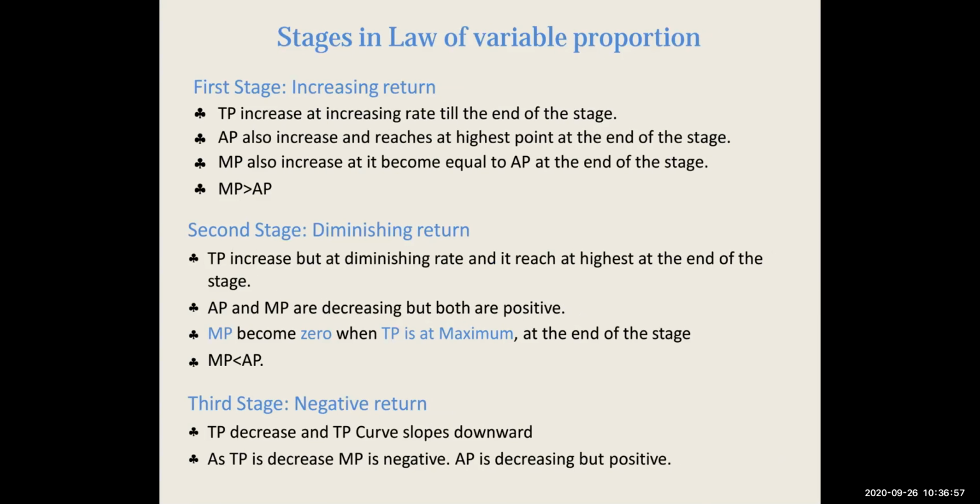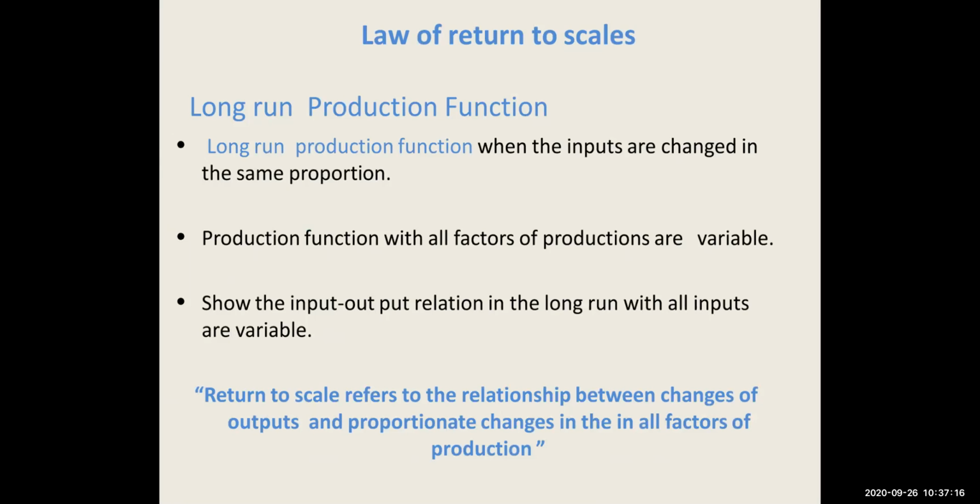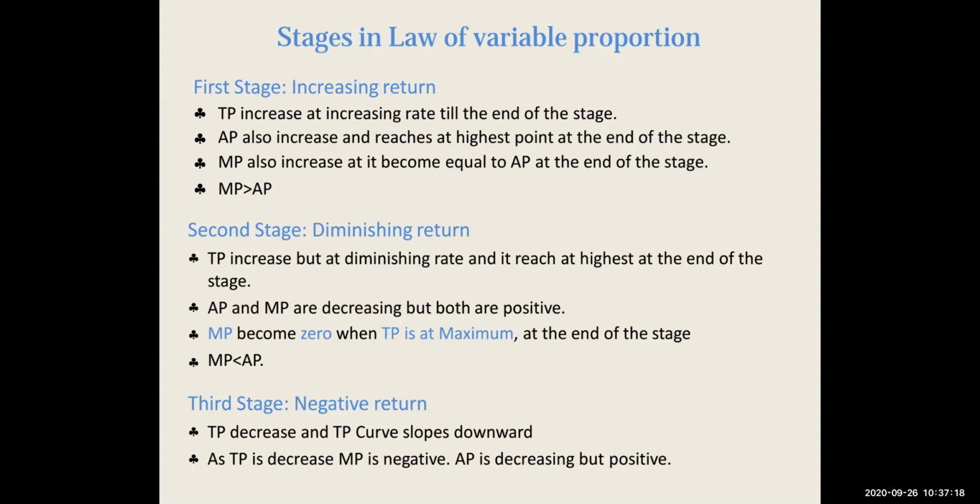And in the third stage, total product decreases and the total product curve also slopes downward. As TP decreases, your MP becomes negative, that is marginal product becomes negative. And AP is decreasing, but it is positive. So this was all about law of variable proportion.